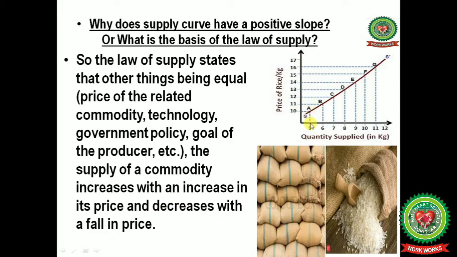From the diagram you can see that on the x-axis we have measured the quantity supplied, and on the y-axis we have measured the price of rice. With the increase in the price from 10 to 11, the quantity also increased from 5 to 6 units. And when the price increases from 11 rupees to 12 rupees, the supply also increases from 6 units to 7 units. After joining all the points, we get an upward sloping straight line supply curve.